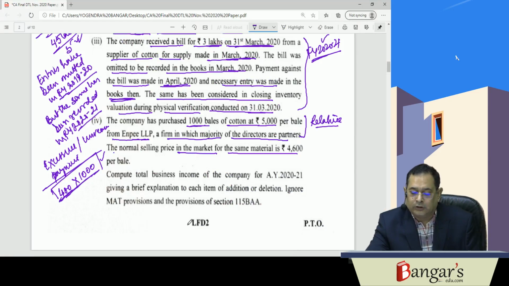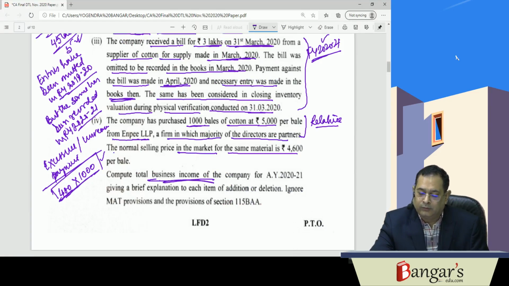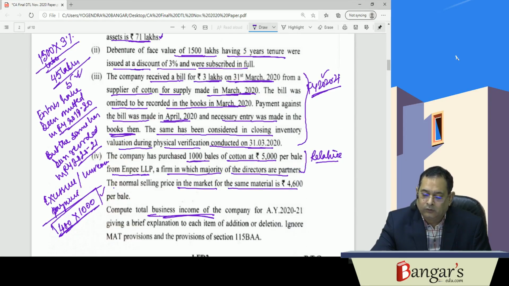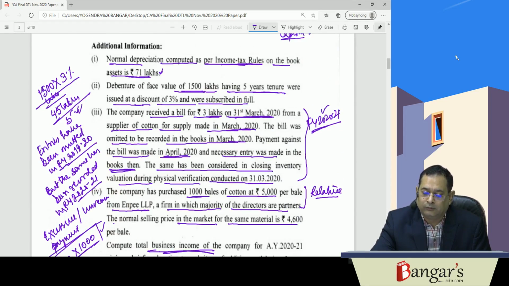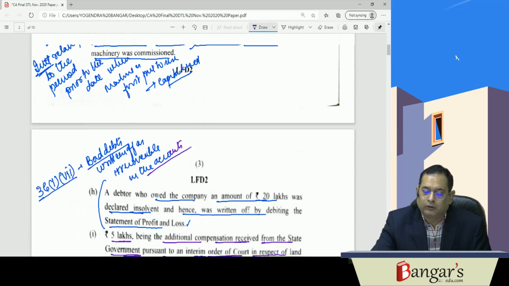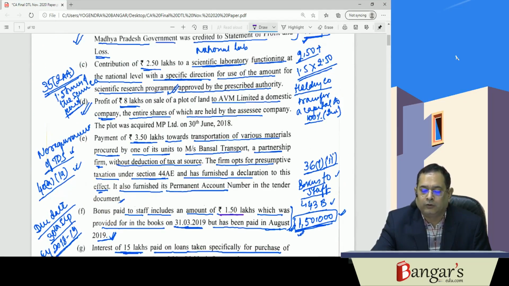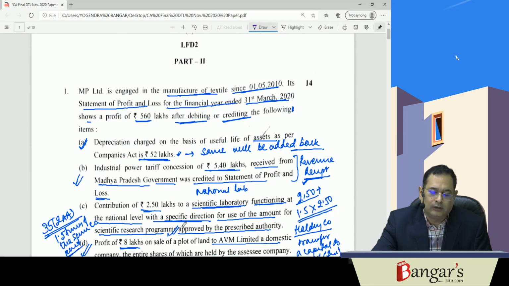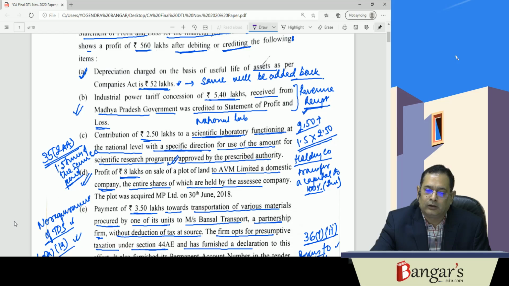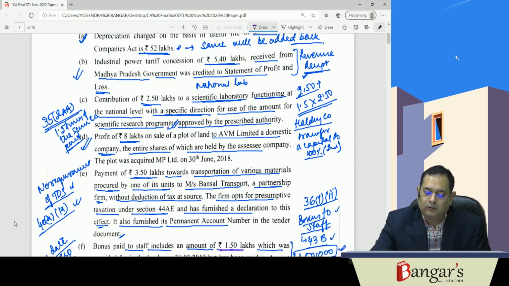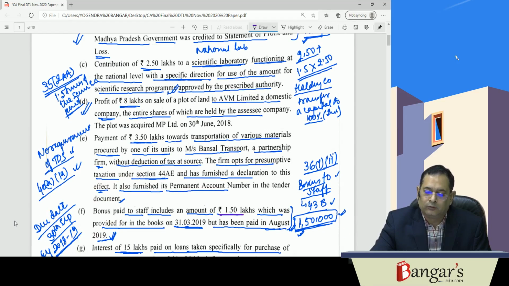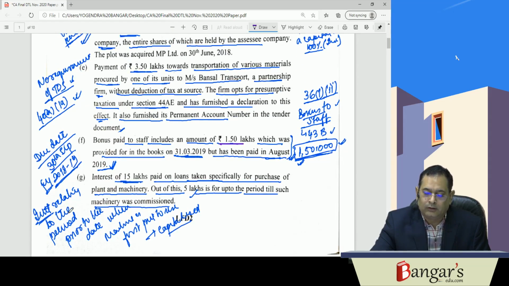So this was one question which was asking you to compute total business income, and we have given the reasons. So basically it is business, they are focusing on business income. So we have discussed this question. It was an average question, and most of the points have already been asked in the examination in earlier years, and the same was covered in our test paper also. These points were covered in our test series also, which we are conducting, and you can go through the videos there. You can easily find these points. So this particular question was not very difficult. Necessary assumptions were to be made, and we have solved it accordingly.